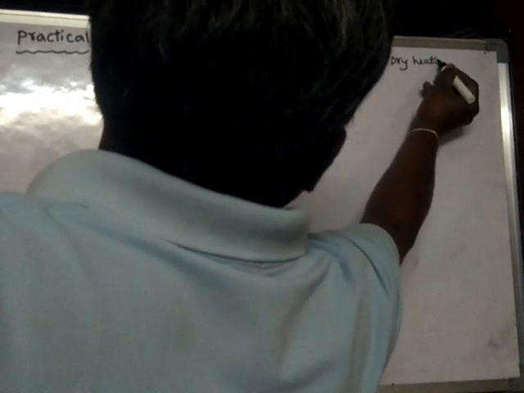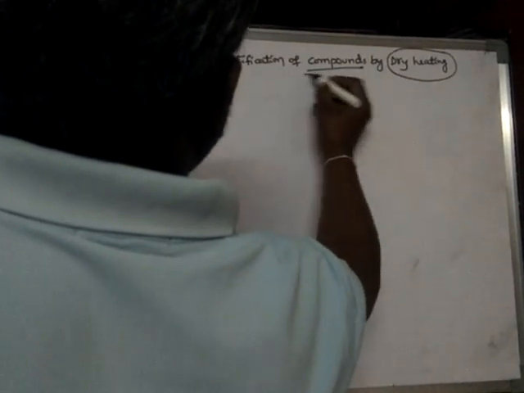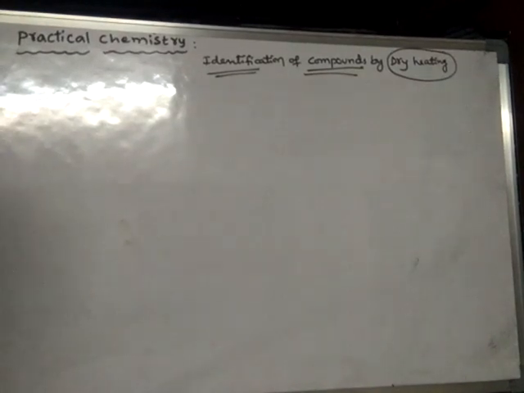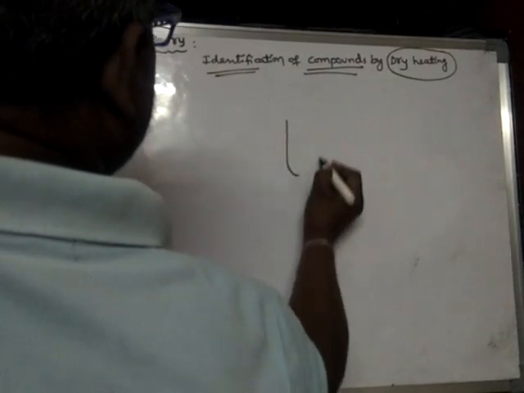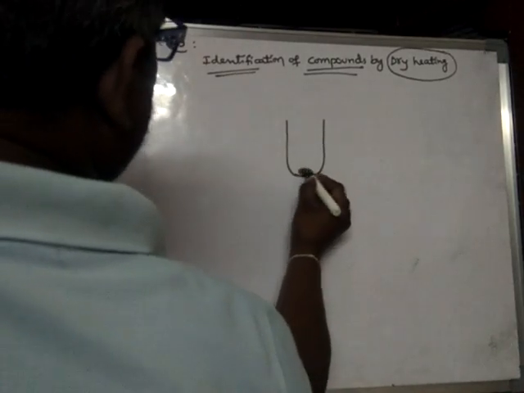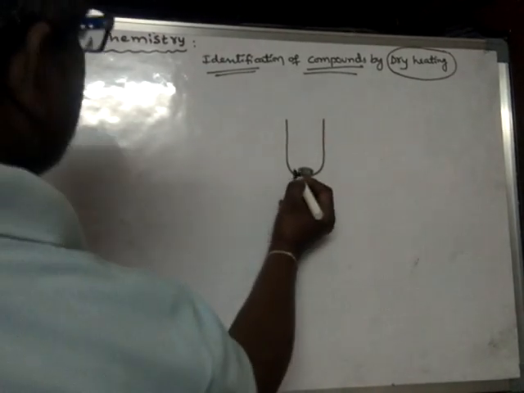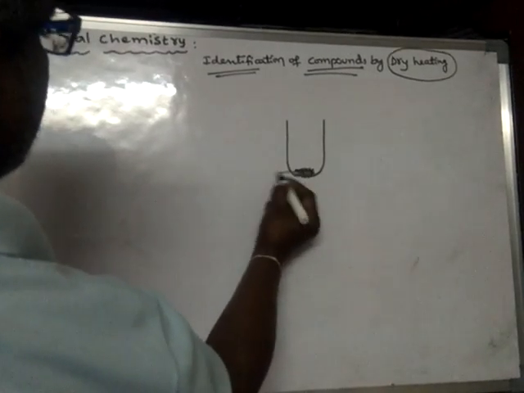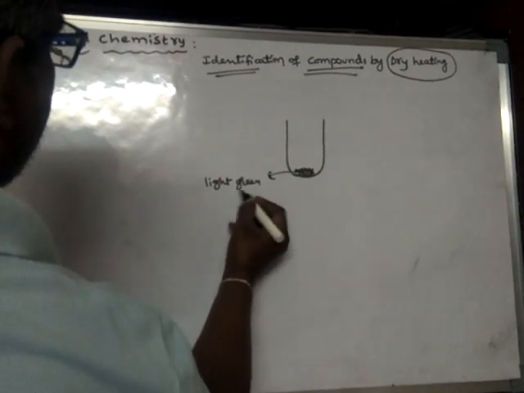Dry heating is a method by which a given compound can be identified. For example, I've taken a compound, and that compound is a light green amorphous powder.